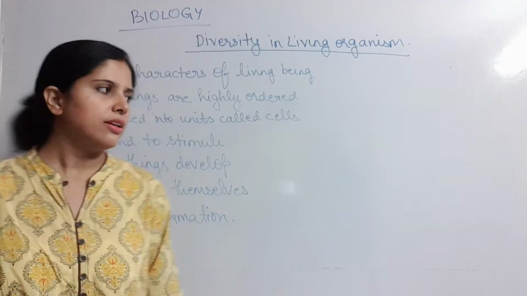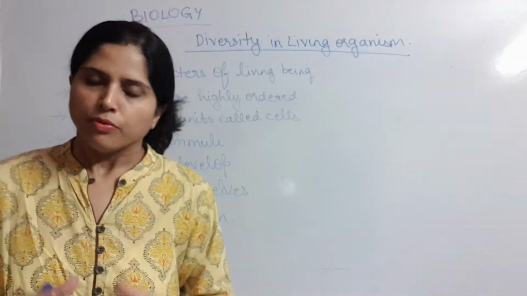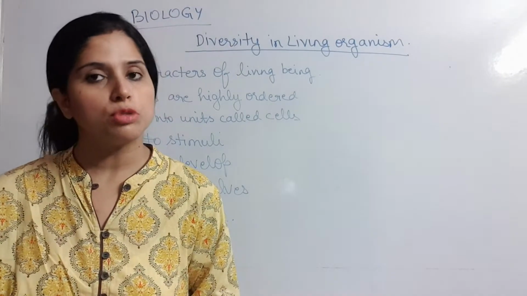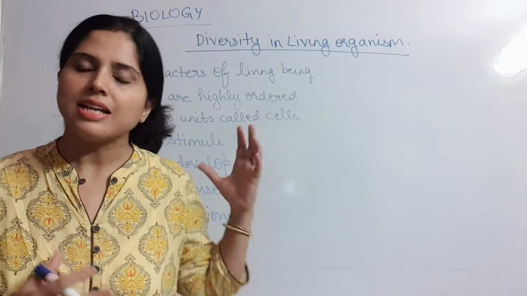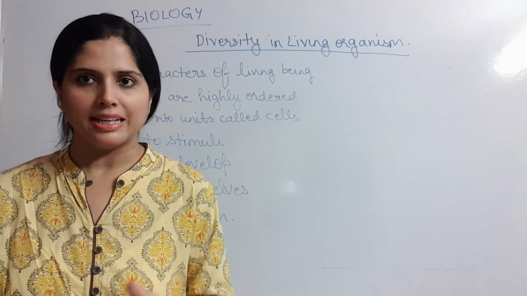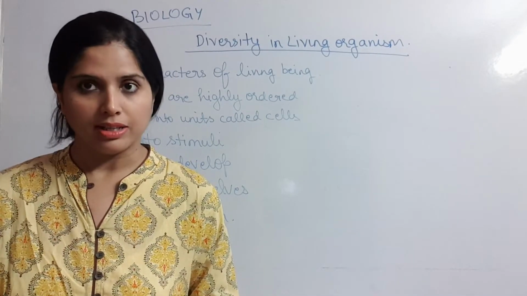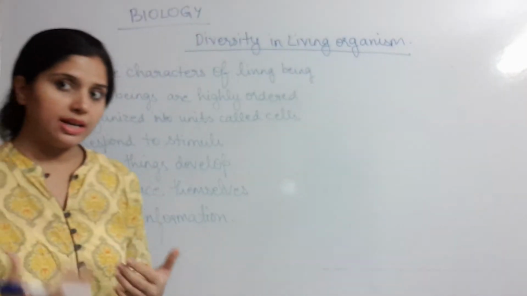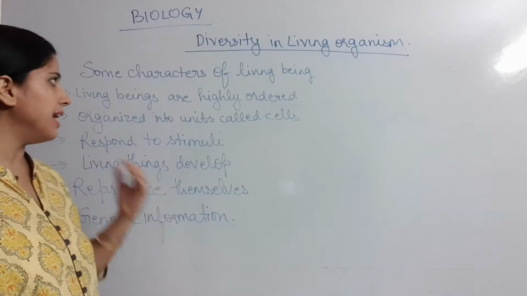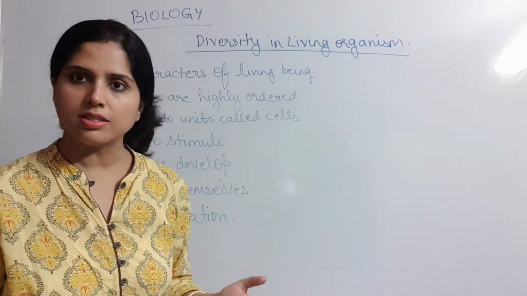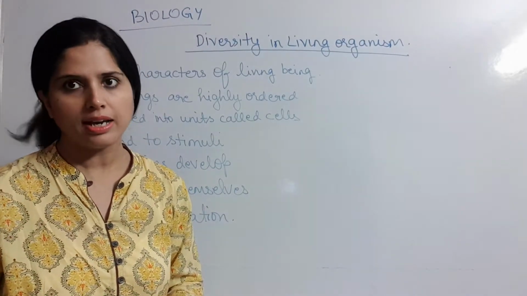Okay, so out here I have written a few points in layman language. If I ask how to distinguish between a living thing and a non-living thing, these are the characters which, in layman language, in non-biological terms, are criteria for a living thing. The first point is that living beings are highly ordered, which means they are organized. Second, they are organized into units called cells: cell, tissue, organ, organ system, which is called the cellular level of organization.